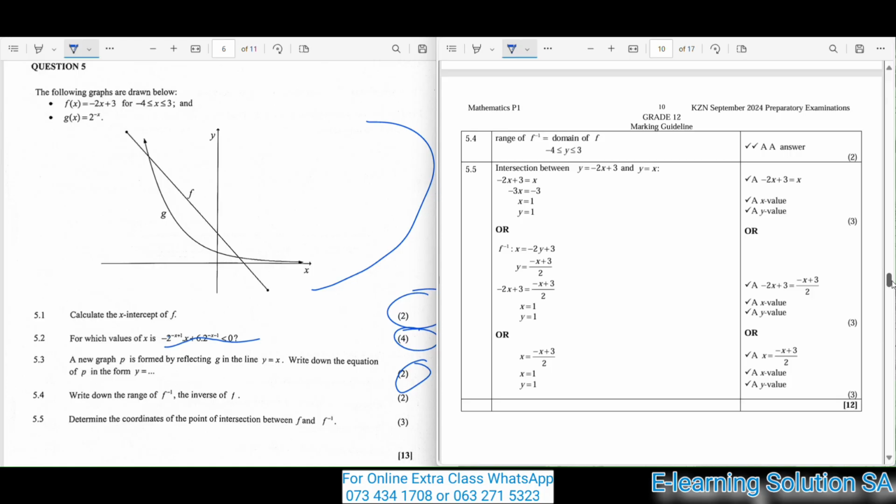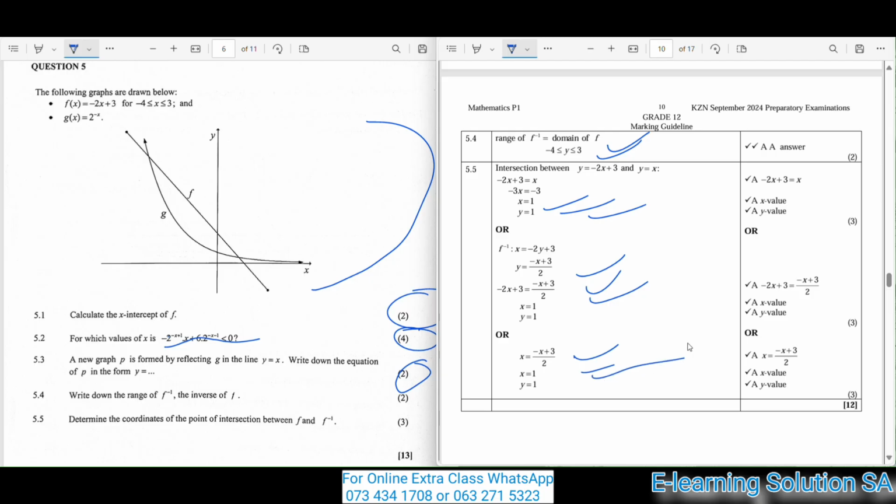So 5.4, that's your final answer, as you can see in your memo. So you get 2 marks for that. Okay, 5.5, determine the coordinates of point of intersection between f and f to the power minus 1. So 3 marks for that. Either you present your answer like that to get 3 marks, or like that for 3 marks, or like that. So it's one and the same.